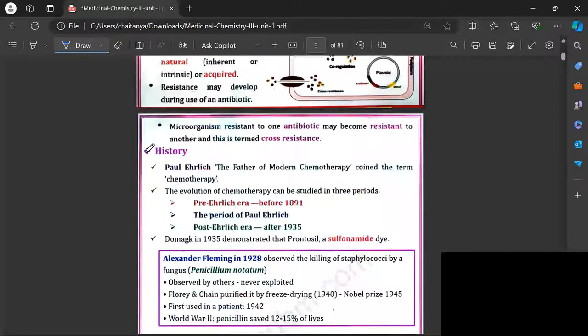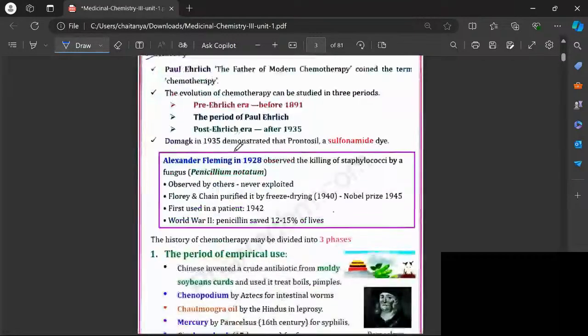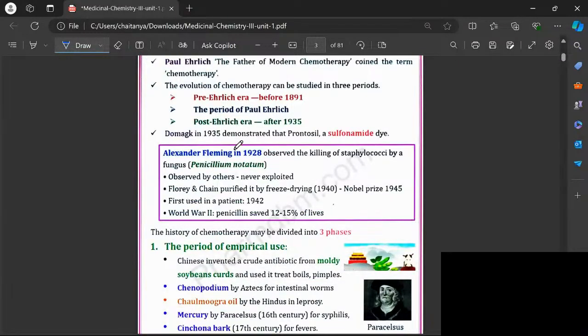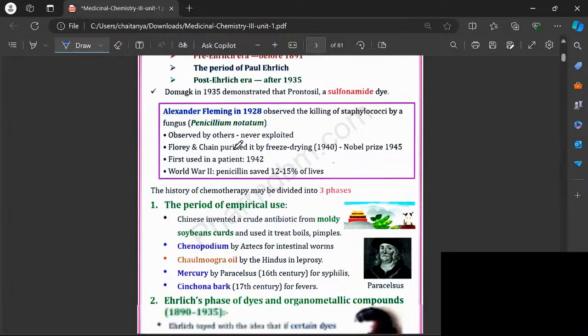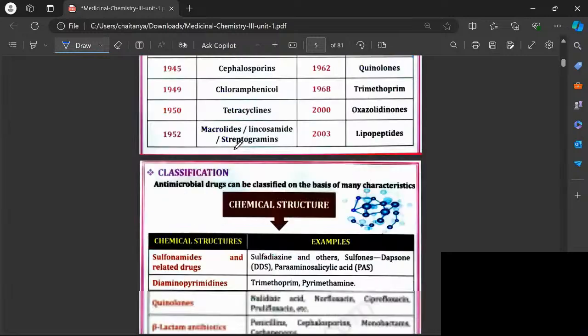Next, history of antibiotics. Guys, you study the history of antibiotics, this is very easy.